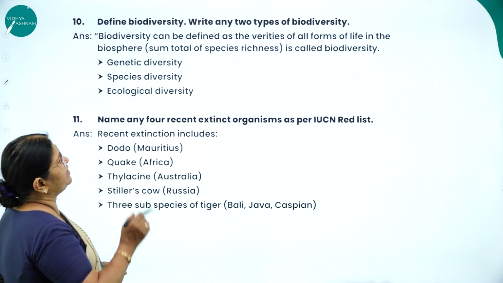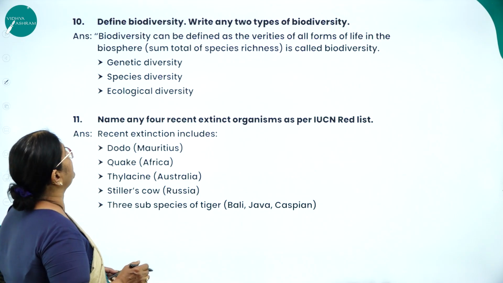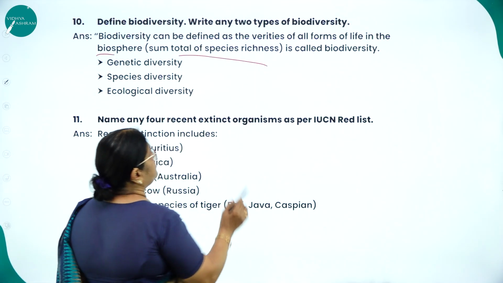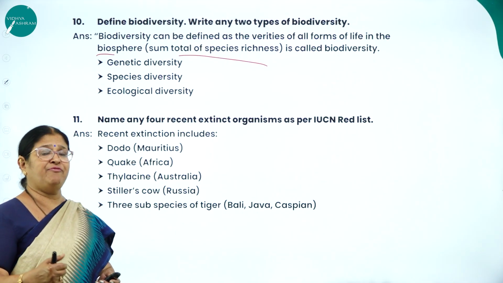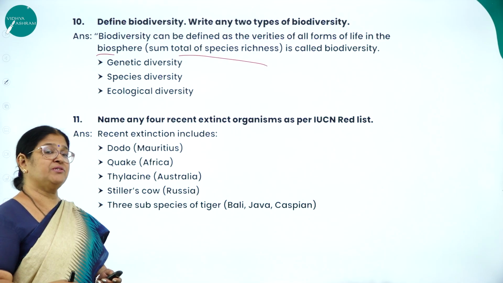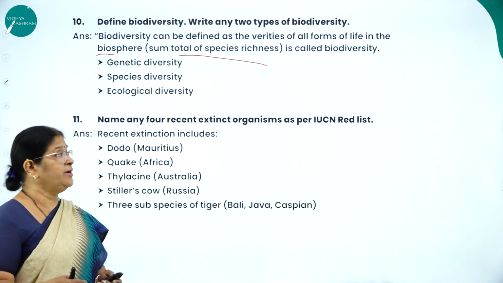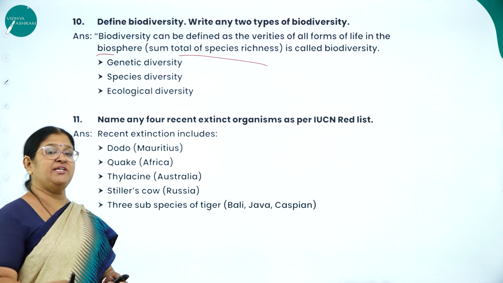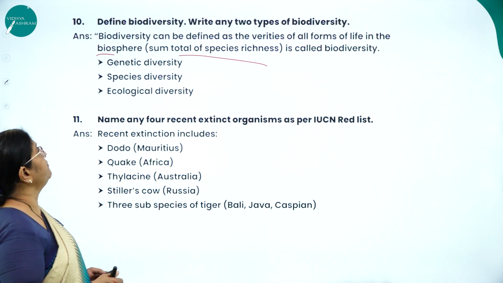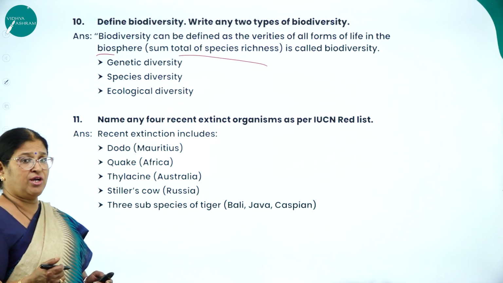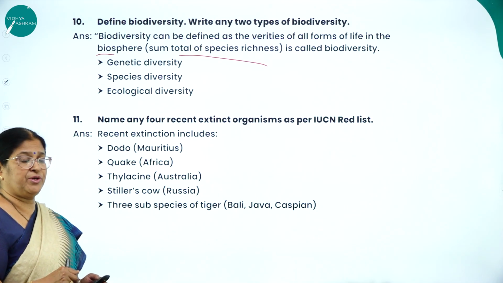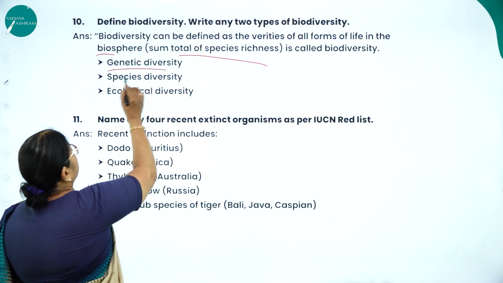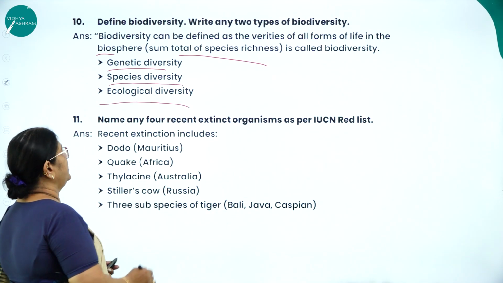So biodiversity can be defined as the varieties of all forms of life in the biosphere, or the sum total of species richness. So either you can define it as the varieties of life forms in life, or the sum total of species richness, or it can be defined as the totality of genes, species and ecosystems in a region. So what levels are there? That is genetic level, species level, ecological level, the 3 levels of biodiversity which were put across by Edward Wilson: genetic diversity, species diversity and ecological diversity.